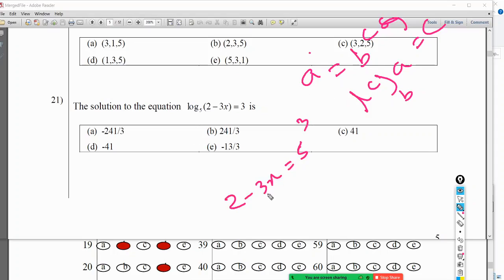Now it's very easy. 5 to the power 3 is 25 into 5, 125. So 3x is 2 minus 125, minus 123.